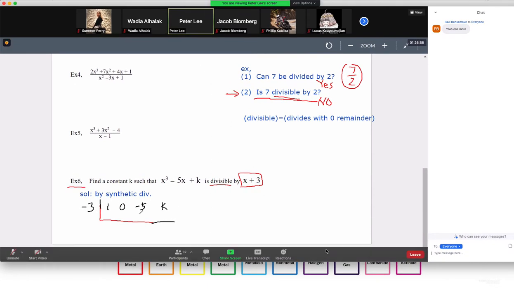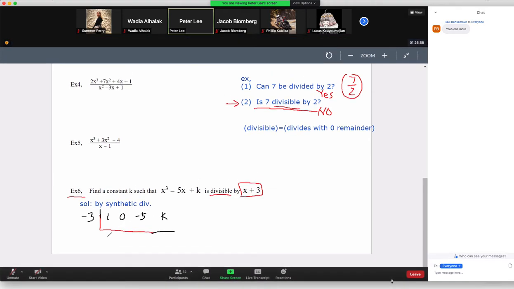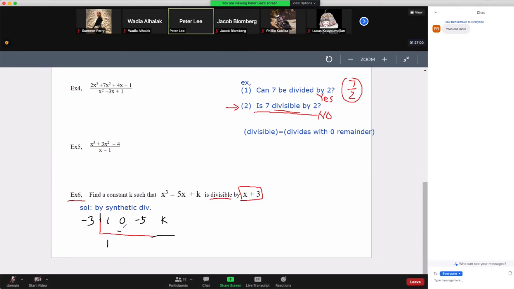So now we are ready to apply synthetic division. This is now 1, minus 3. The actual synthetic division takes no time. Minus 3, and then 9, and then 4, and then minus 12. And then this is now k minus 12.